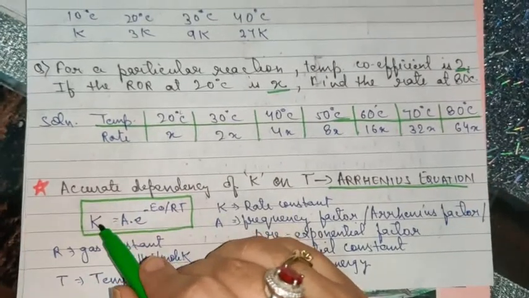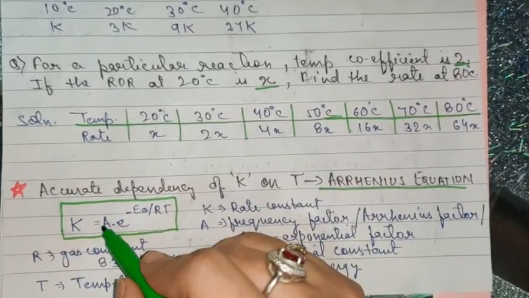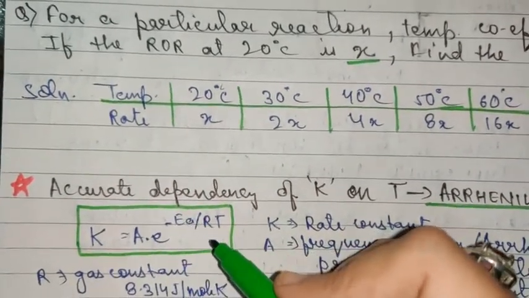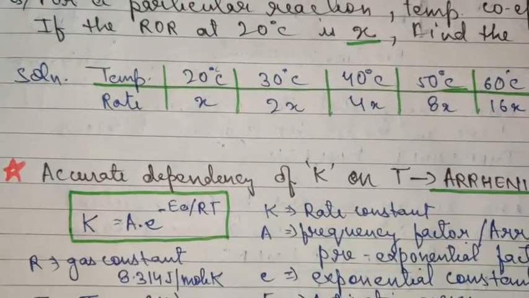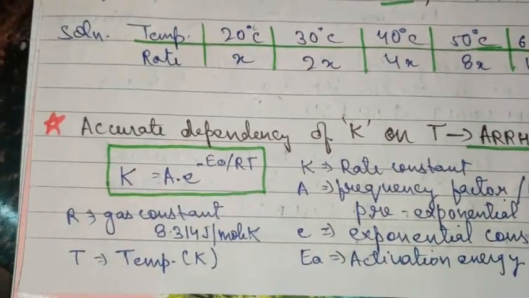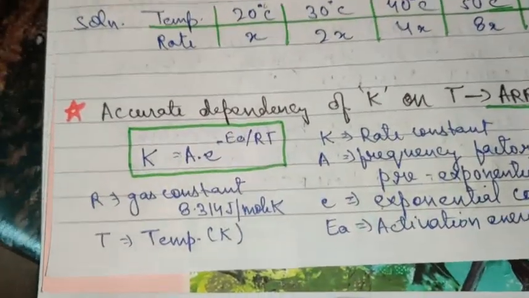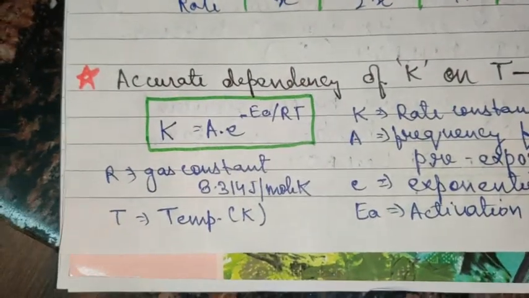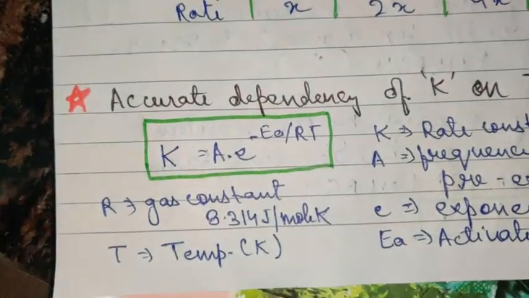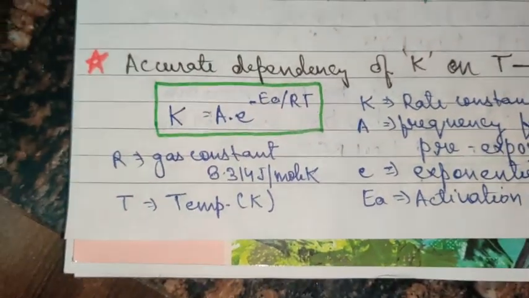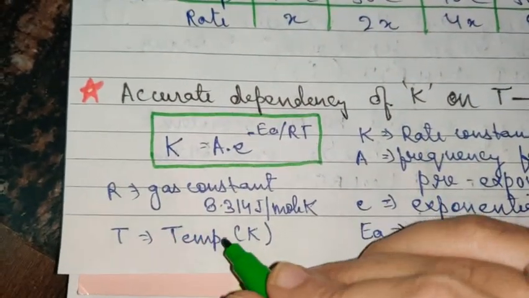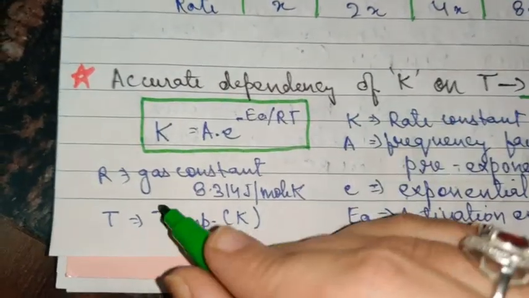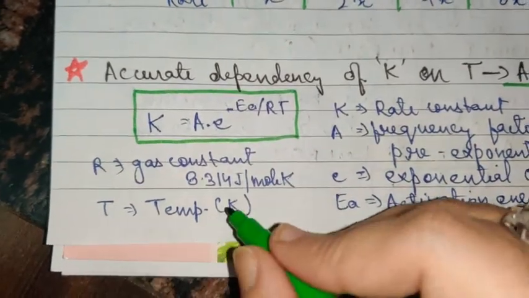According to this expression, rate constant K is equal to A into e raised to the power minus Ea upon RT. Now you can see many new terms here, but as I explain, the terms will be clear to you. So first of all, R, you know, R is what? R is the universal gas constant, and the value of R is 8.314 joule per mole per Kelvin, and T is temperature. So these two terms are known to you. You have done it in class 11. R is universal gas constant and T is temperature in Kelvin.